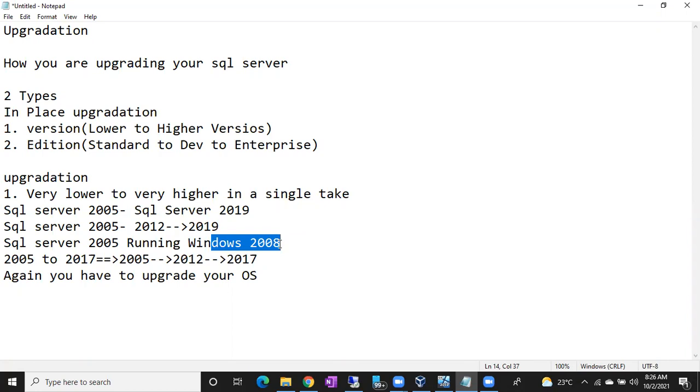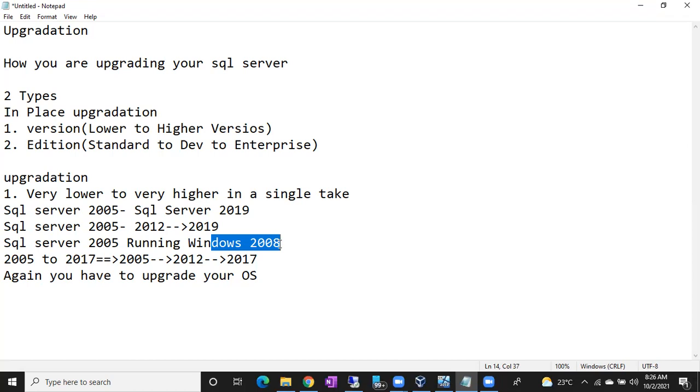So now you have to upgrade your operating system, then upgrade your SQL Server one time, and after that is successful, go for the second upgrade also. Means multiple times you have to upgrade your operating system and your SQL Server also. This is the major challenge with the upgradation.